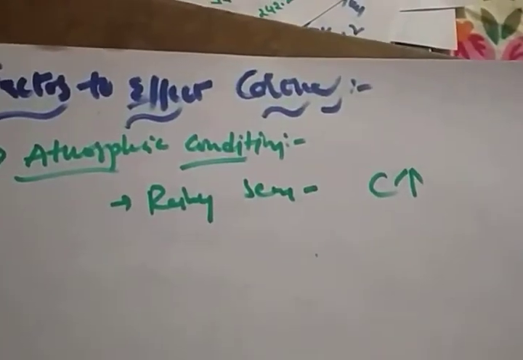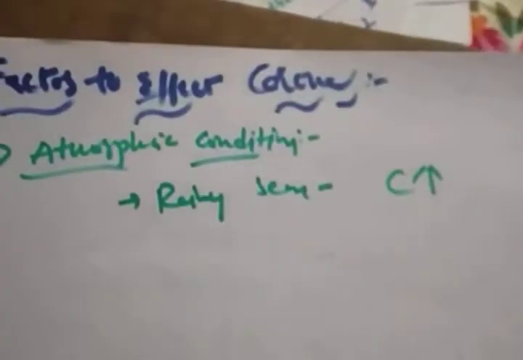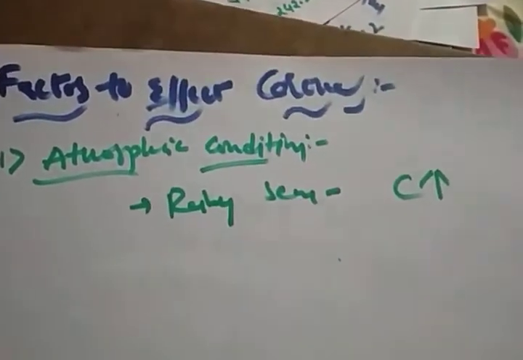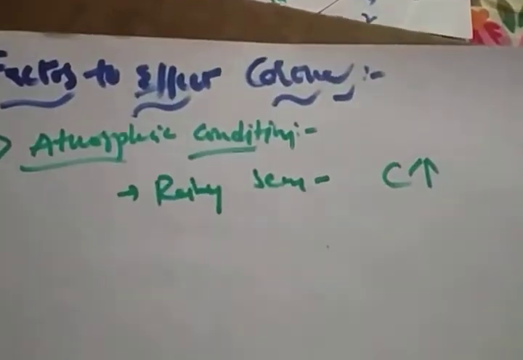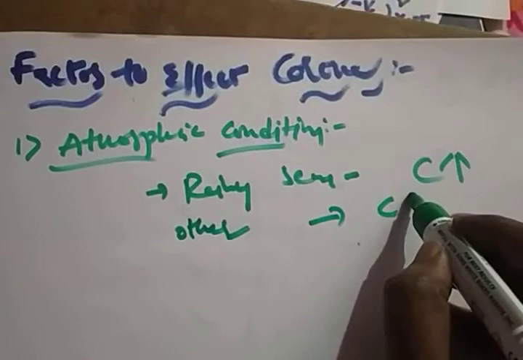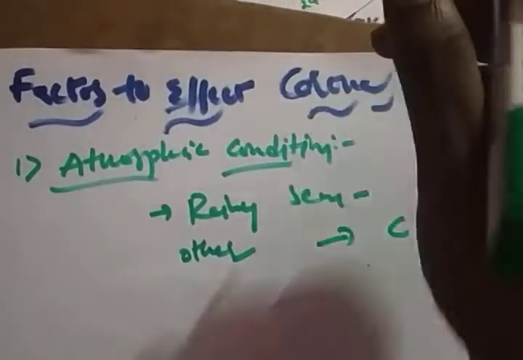Water particles are conducting particles, so inserting conducting particles means less voltage is required for breakdown of air. In other seasons, corona formation will be much less compared to the rainy season. That is the first factor.